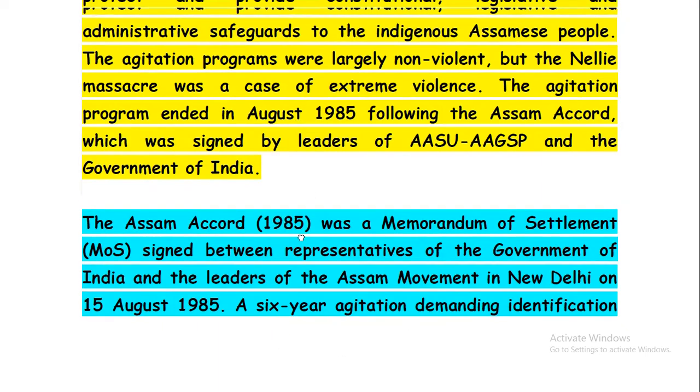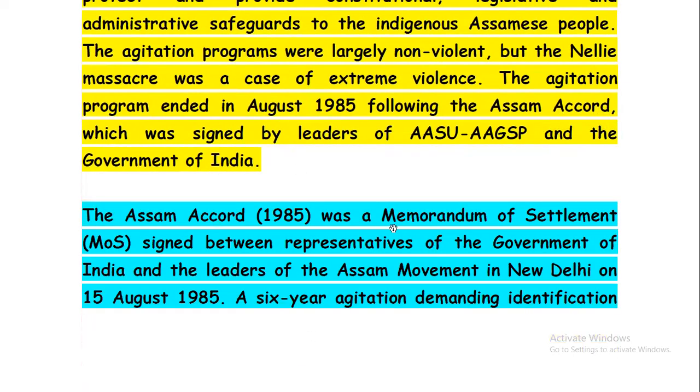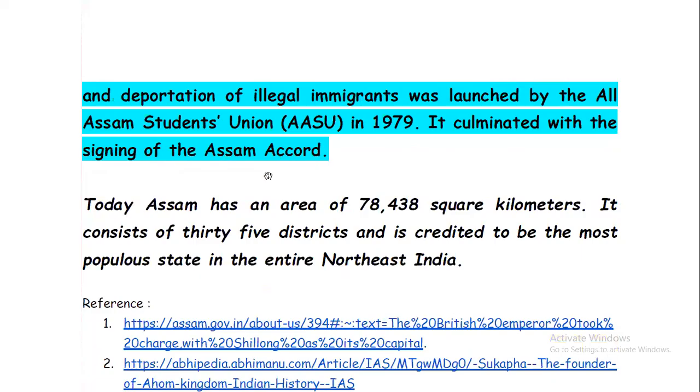And this duration, 1979 to 1985, was a 6-year agitation demanding the identification and deportation of illegal immigrants, launched by AASU in 1979. And it culminated with the signing of the Assam Accord. And later what happened, we all know. We have gone through different protests about NRC. Well, we'll discuss that later on.